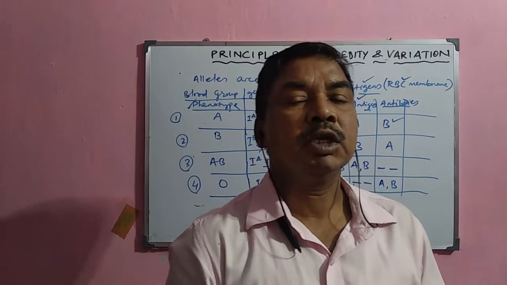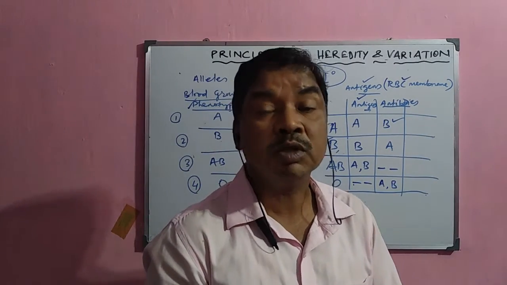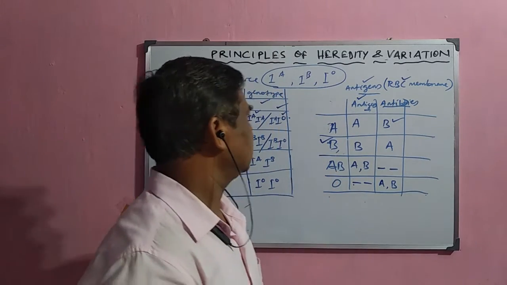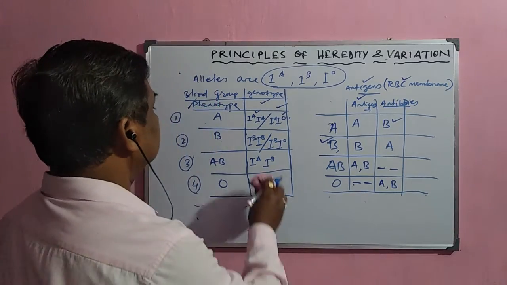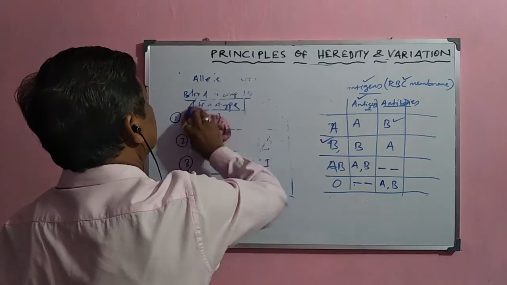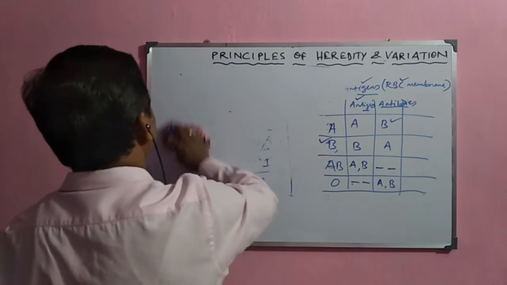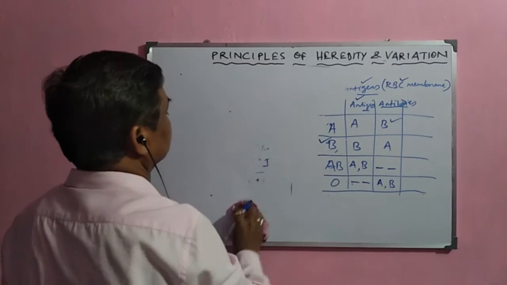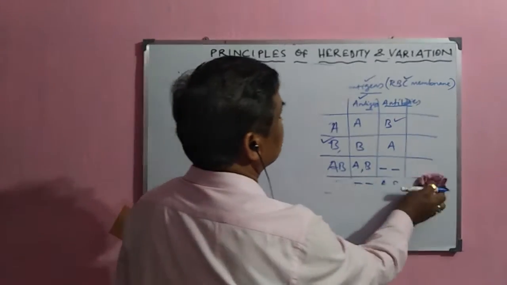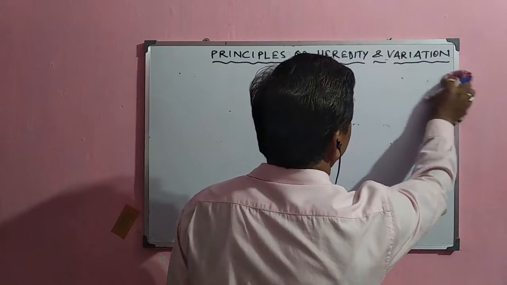Now, what happens if the blood groups are different in different individuals? How are they inherited from one generation to the next? The inheritance pattern is on the basis of dominant and recessive forms, and in the offspring they are transmitted from the parents on the basis of their genotype. If the parents have different blood groups, then the probability of formation of the blood group in the offspring is also based on the blood groups present in the parents.